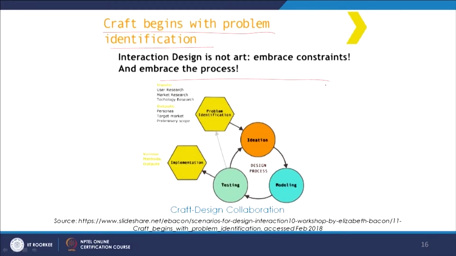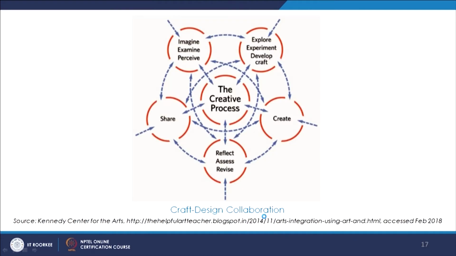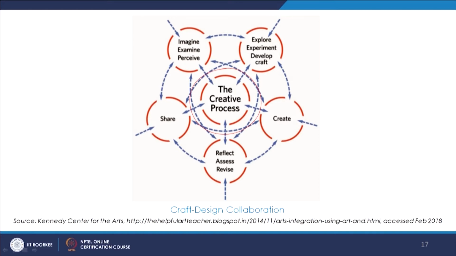So like what we saw, the craft design collaboration and a co-creation process, we also saw another diagram where it emphasized that craft begins with problem identification and then it leads to further stages. So we saw such process diagrams to understand the craft design collaborations in the craft sector. We also saw this creative process, how it is nurtured through a set of different activities which are interconnected to each other, and they all contribute, and then this process is actually taken ahead.